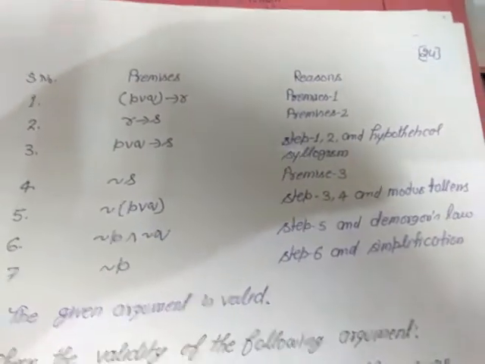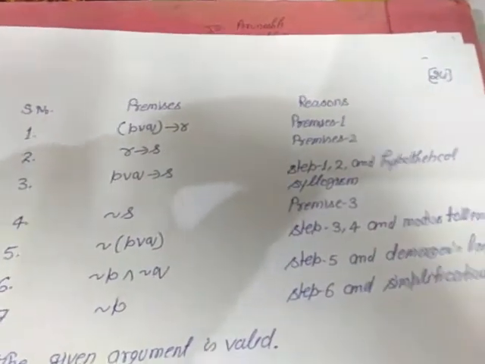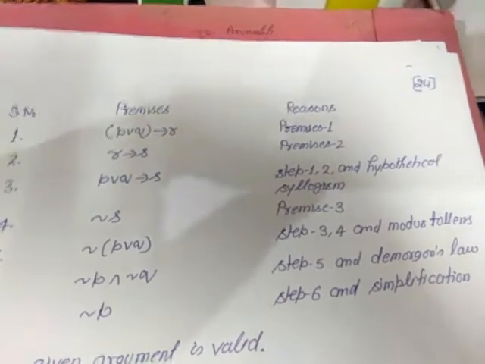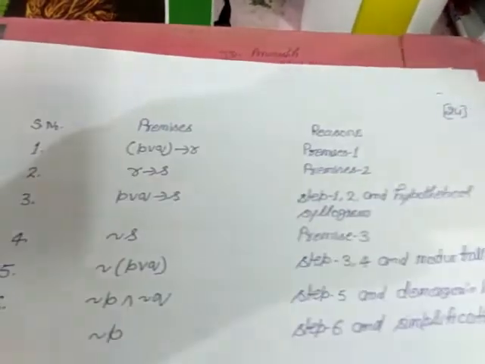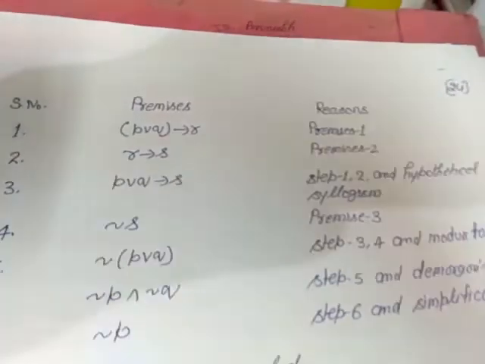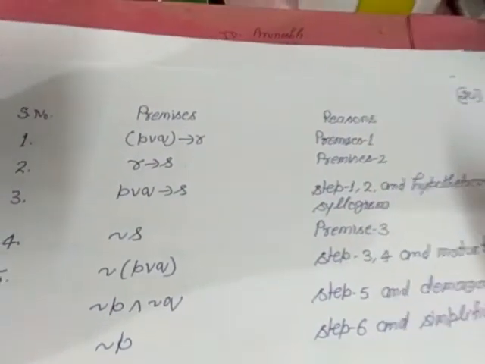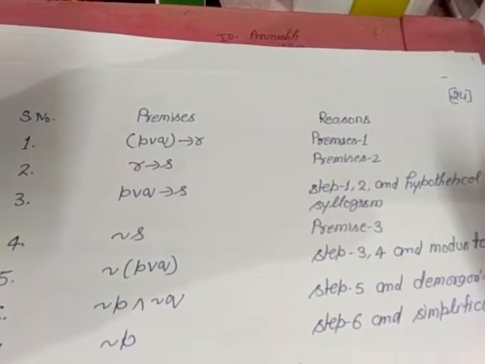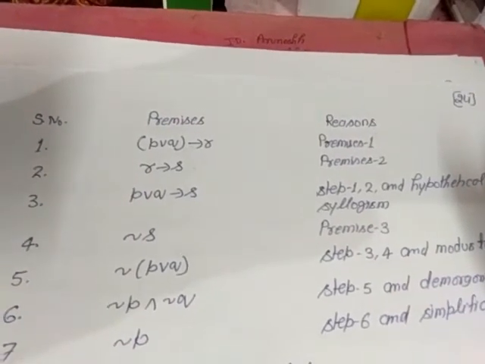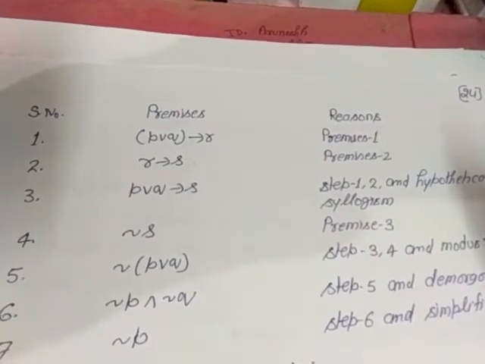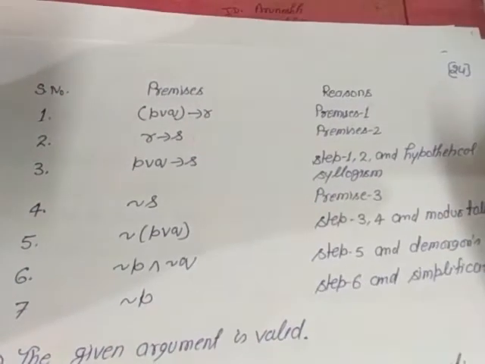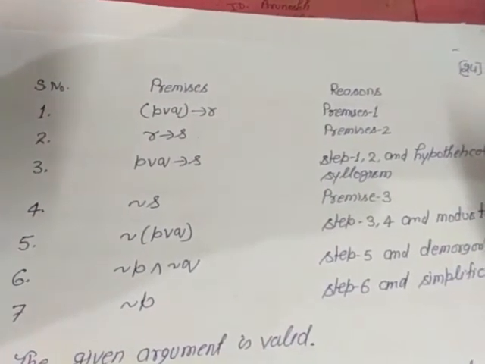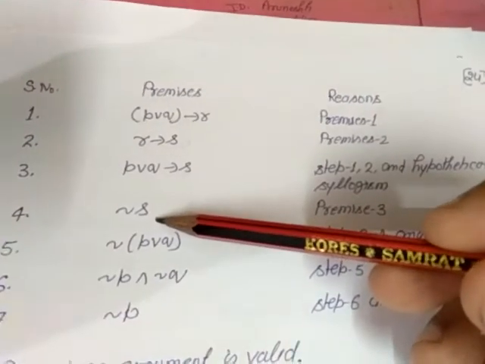Here we have written premises first and second, P or Q implies R and R implies s. Both the premises first and second can be combined by the hypothetical syllogism property to give us step third, that is P or Q implies s. As premise third, we are given negation of s.